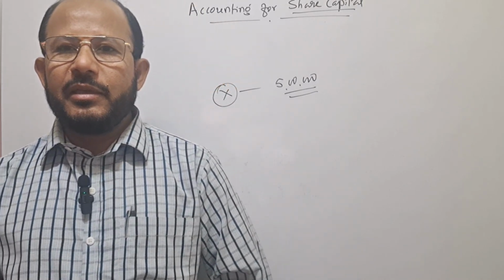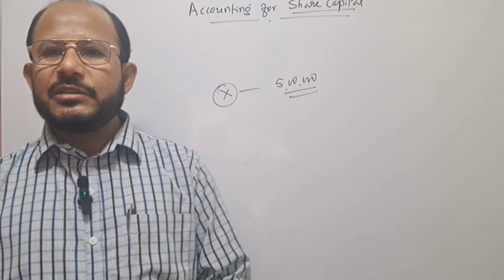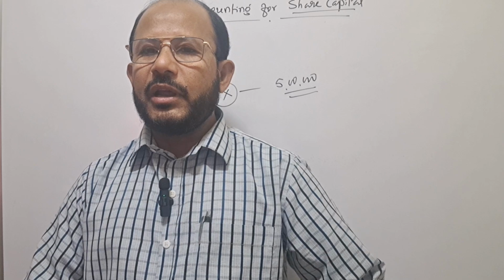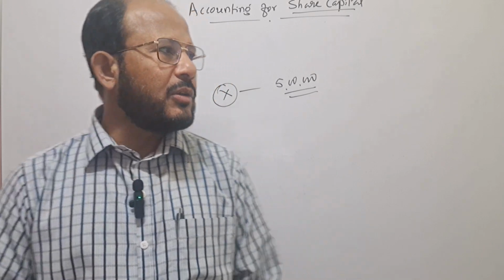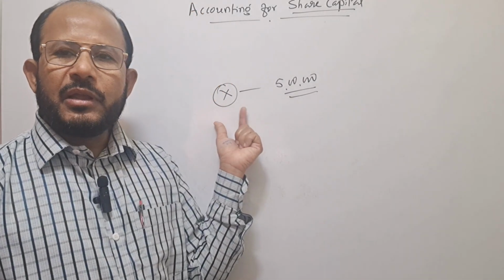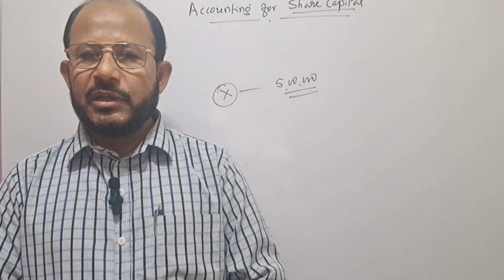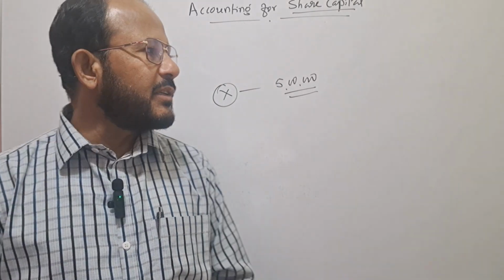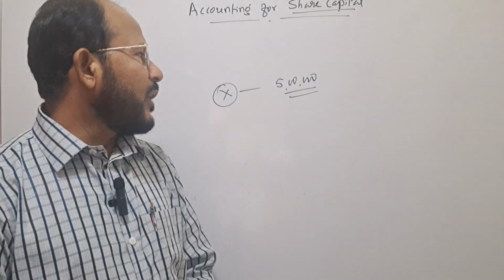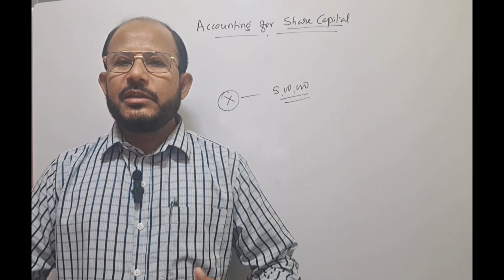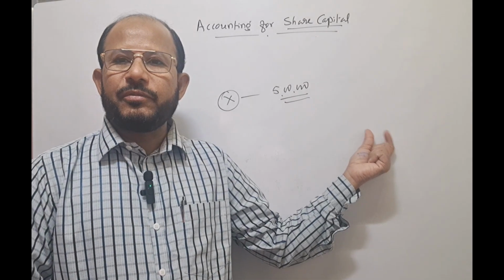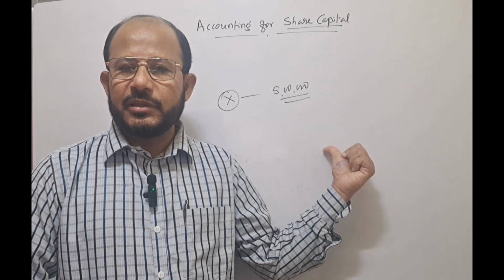The next drawback is that the continuity of the business is not guaranteed, because the business will not continue for a long period of time. Why? Because here Mr. X is the owner. If he dies, the business comes to an end. If he becomes mad or insane, due to his insanity, the business may come to an end. If there is a heavy loss, what happens? Here business properties may not be sufficient to discharge the outside liabilities.